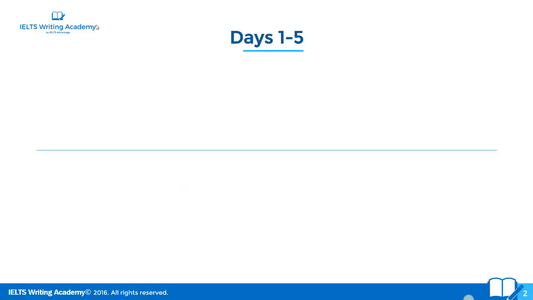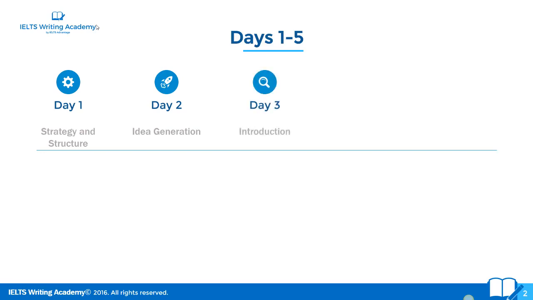Let's have a look at what we're going to do on this 5-day challenge. So day 1, we looked at strategy and structure. We started you off on a very basic level. Today we're going to look at idea generation, how to think of relevant, specific ideas. Tomorrow, introduction. Next day, main body paragraphs, and then the final day, conclusion. So we're taking you from the strategy and structure to like the planning stage, all the way up to the conclusion, so that by the end of day 5, you will be very confident that you can write a band 7, 8, or even 9 IELTS writing task 2 opinion essay.